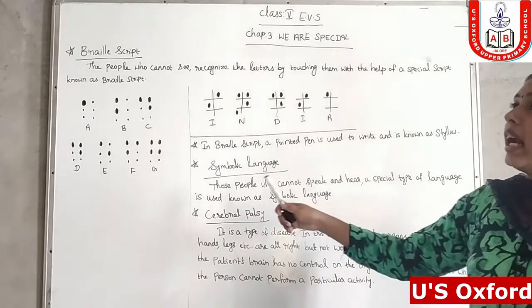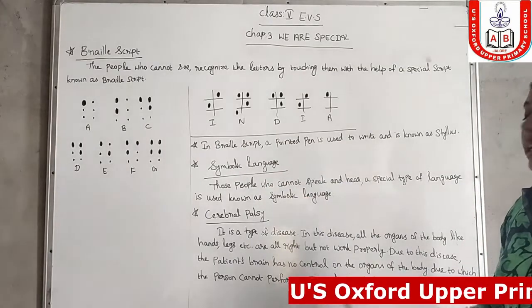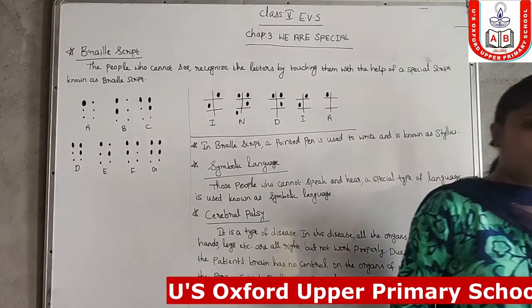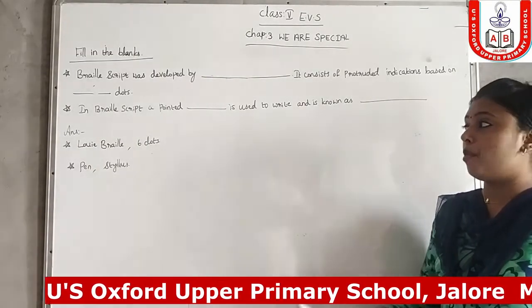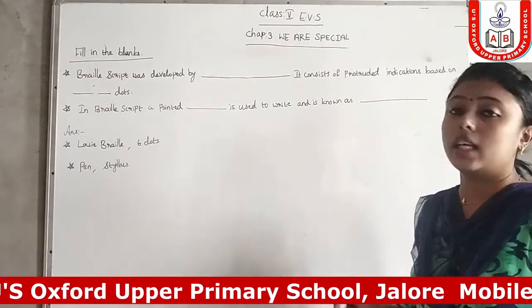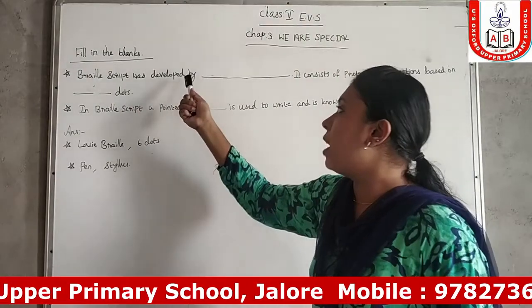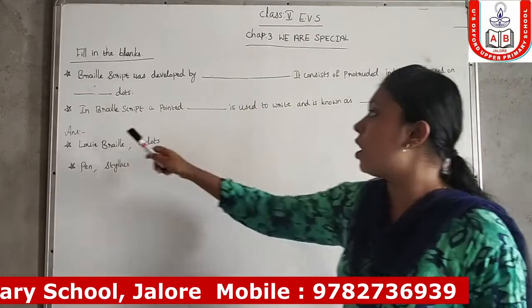So till now we have discussed Braille script, symbolic language and cerebral palsy. Next we are going to discuss the fill in the blanks questions of this chapter. First one: Braille script was developed by dash. It consists of protruded indications based on dash dots.